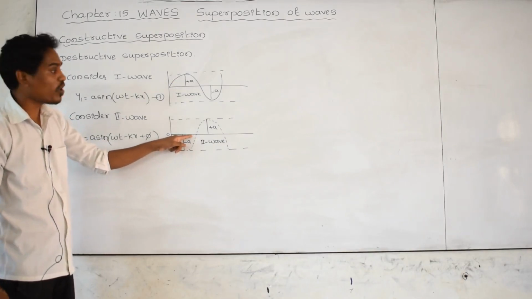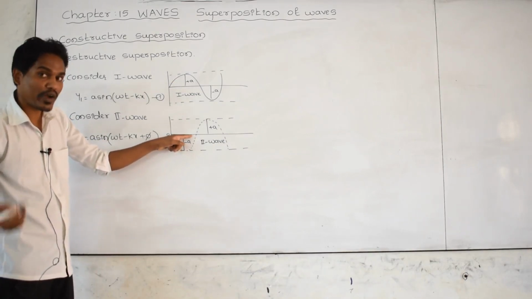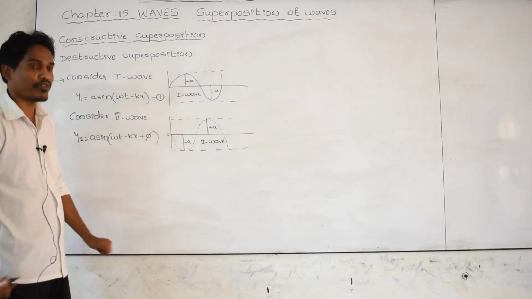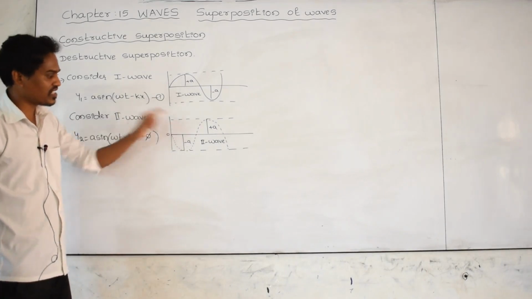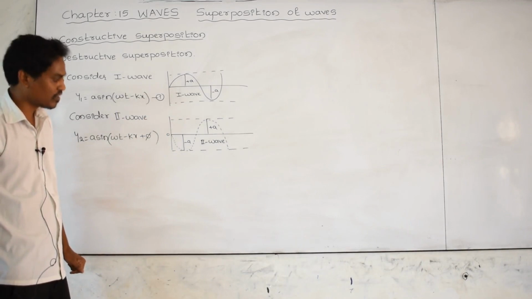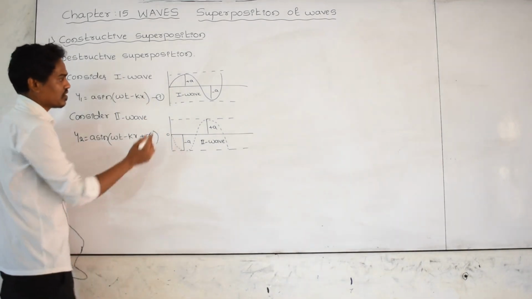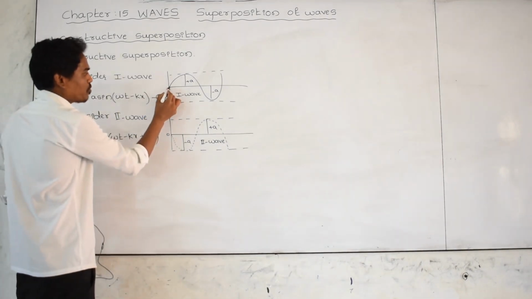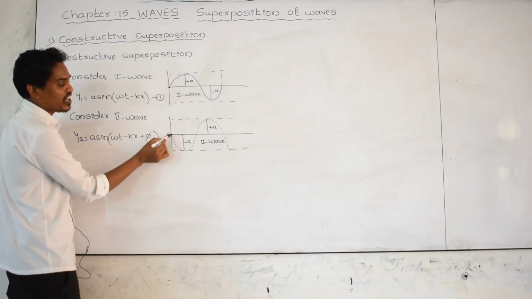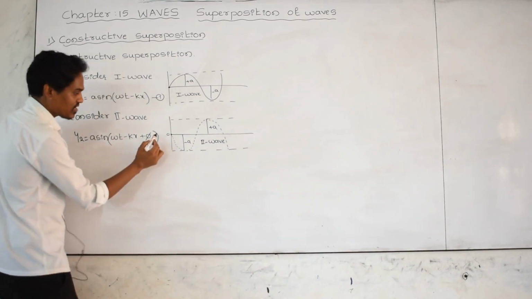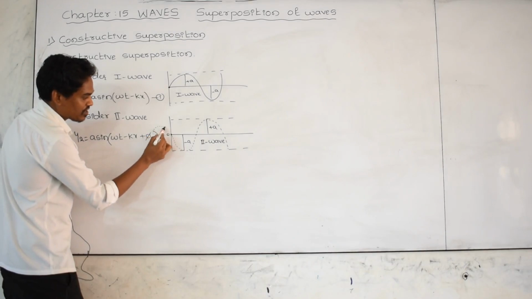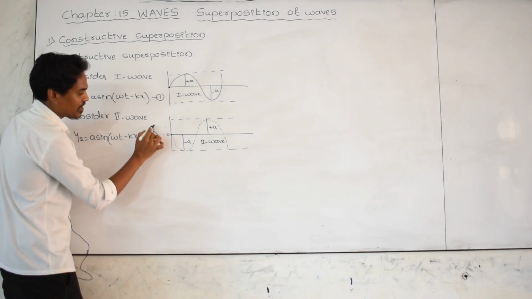In the previous video, I discussed how to find the phase difference between two waves. Is there any phase difference? Yes, of course the phase difference is there. How come? Let us take it. For the first wave, what is the position here? 0 degree. For the second wave, what is the position here? 180 degree. How come that is? Let us take it. The first wave is started here. Actually, the first wave is started here.